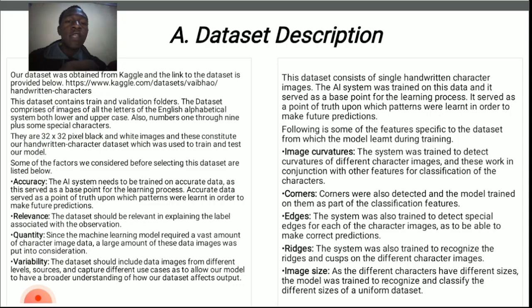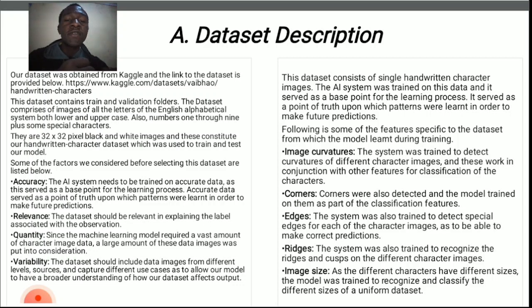Now, the AI system needs to be trained on accurate data, as this serves as a base point for the learning process. And accurate data serves as a point of truth upon which patterns are learned in order to make future predictions. And secondly, it's relevance. The dataset should be relevant in explaining the labels associated with the observation. The other is quantity. Since our machine learning model required a vast amount of character images, a large amount of data was considered, and this was obtained from Kaggle. Variability is the last factor.